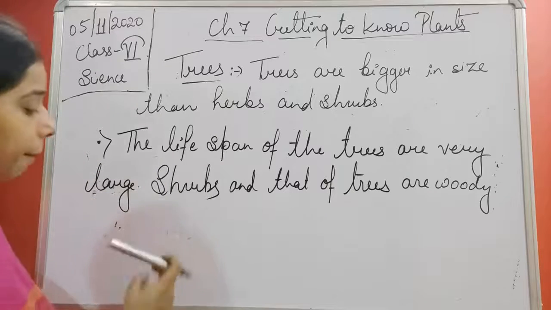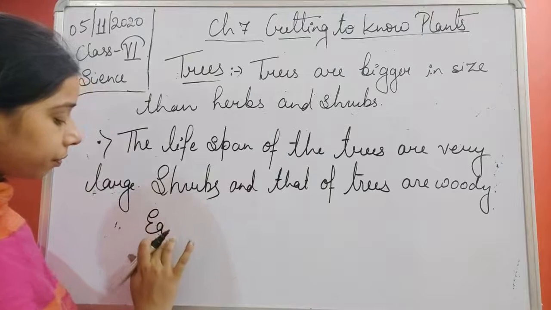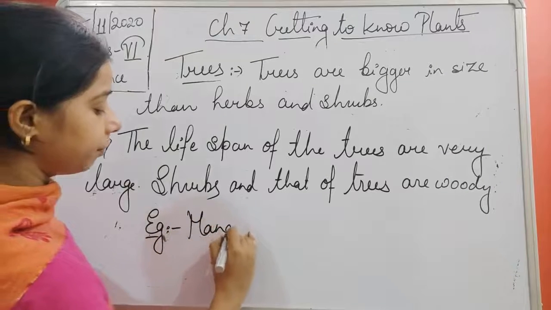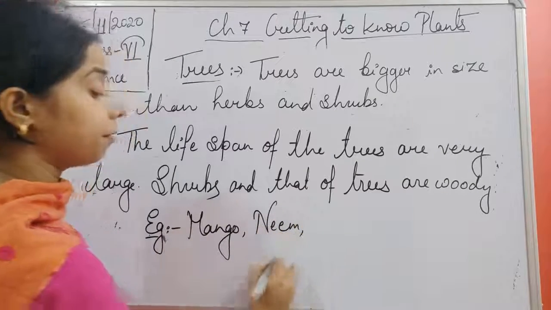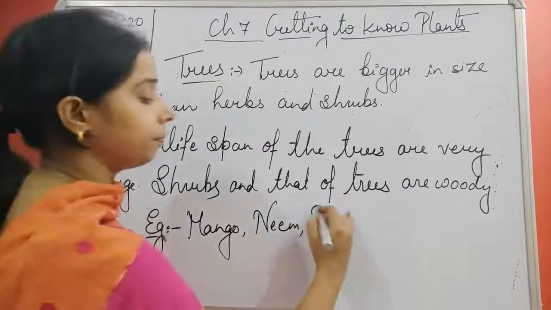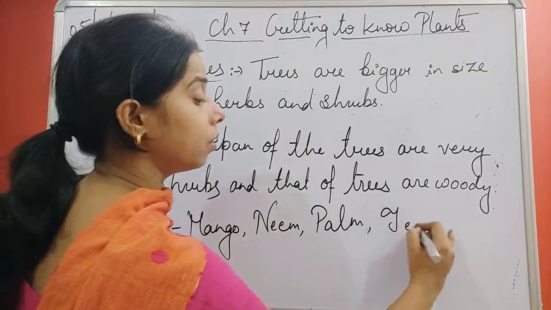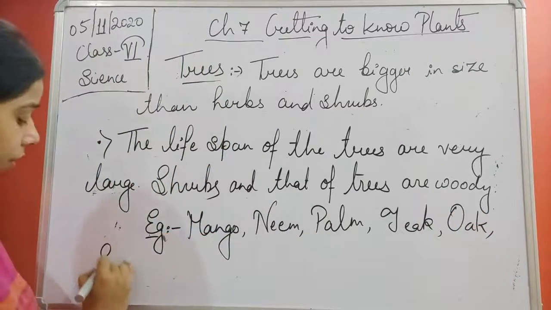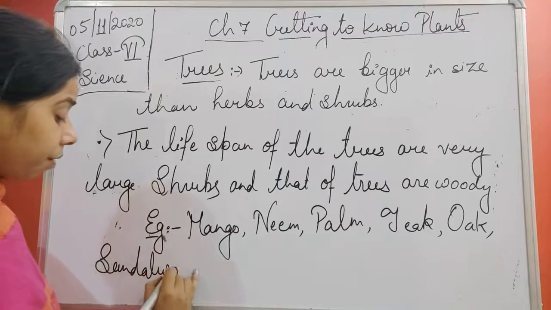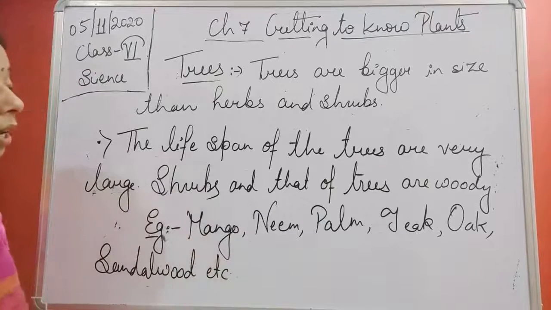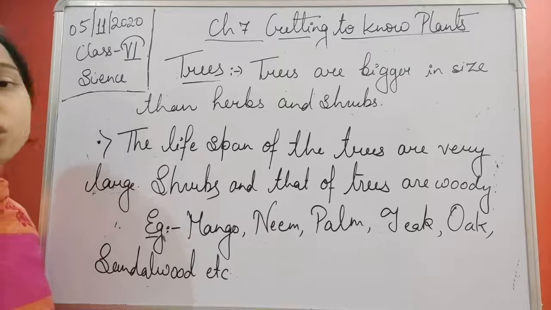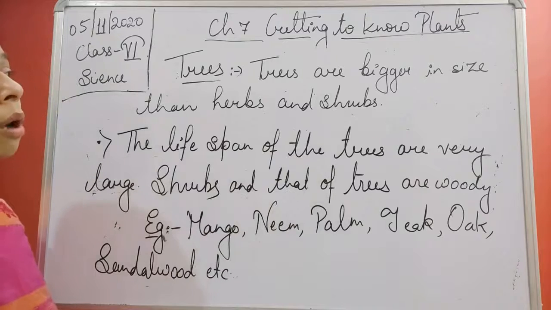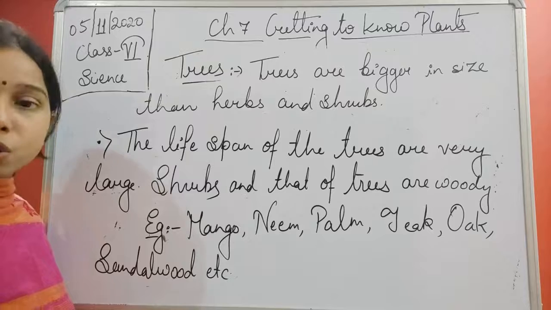Now, what are the different examples of trees, students? A lot more. You see, mango is there, neem is there, palm, teak, oak, then sandalwood, etc. These all are trees, and these trees show the same kind of properties that we have just studied. Students, this is all about the properties of herbs, shrubs and trees.